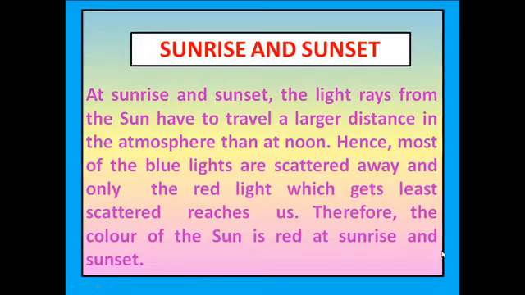I'll explain why the sun appears red in the morning and evening. At sunrise and sunset, the light rays from the sun have to travel a larger distance in the atmosphere than at noon. Hence, most of the blue light is scattered away and the least scattered light reaches us. Therefore, the color of the sun is red at sunrise and sunset. And this illustration will be very helpful for you to understand more.